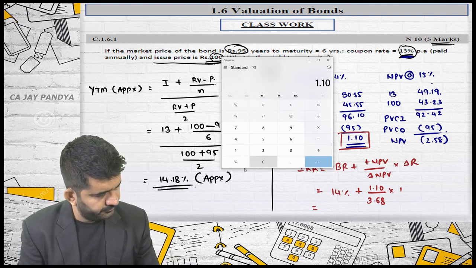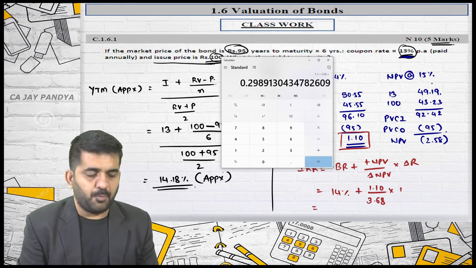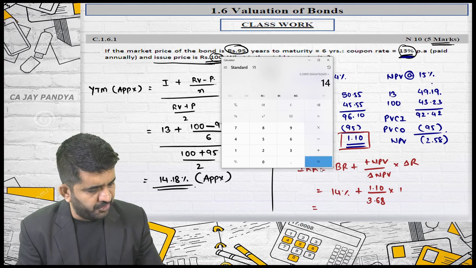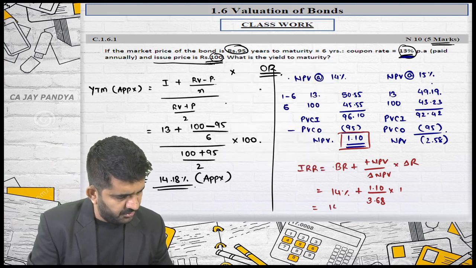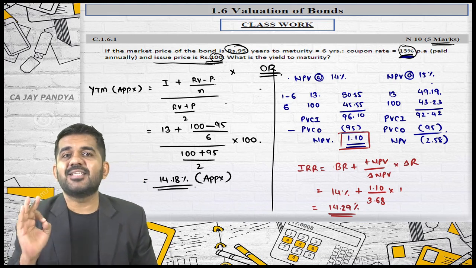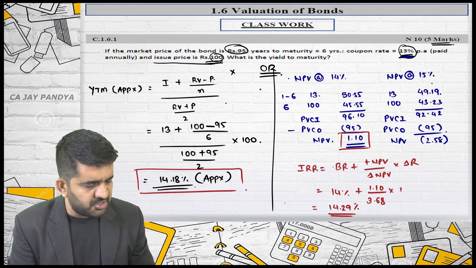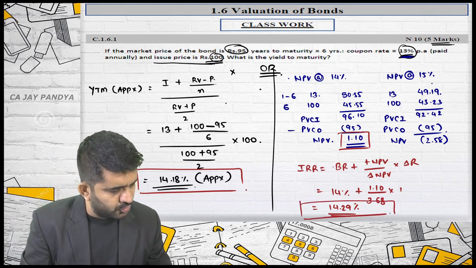1.10 divided by 3.68 is 0.29 plus 14%, which was the base rate. It is 14.29%. Sir, the answers are not same. Agreed. Because this is approximation technique, this is an actual technique.